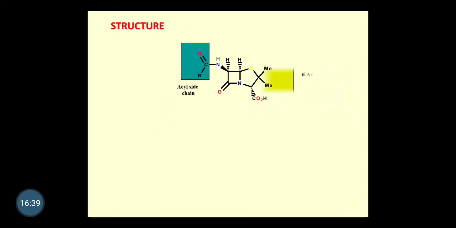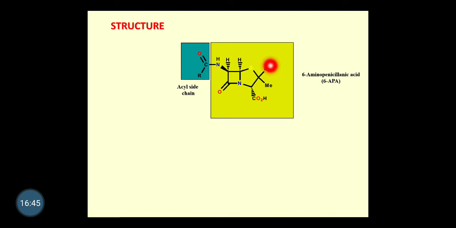We just discussed the acyl side chain and this. Now the common term that comes is 6-aminopenicillanic acid. This is the penam ring which has 2 methyl groups and the carboxylic acid group. That's why penam with a carboxylic acid group is called penicillanic acid, and it has an amino at the sixth position, that's why 6-aminopenicillanic acid.